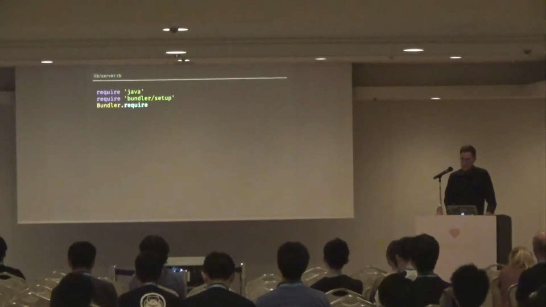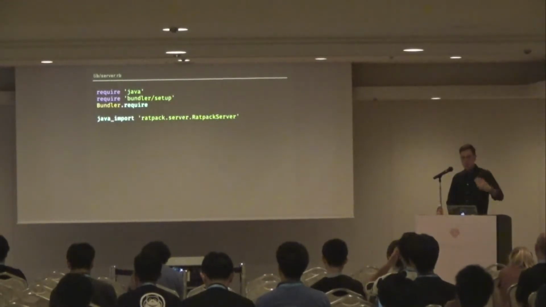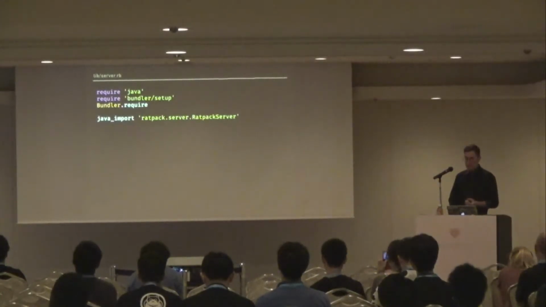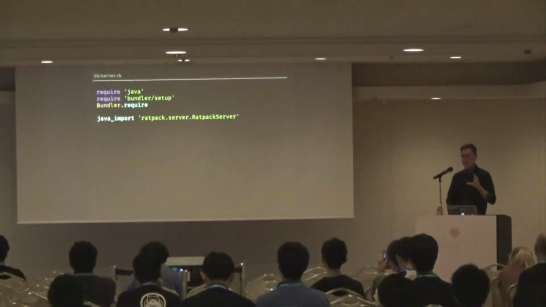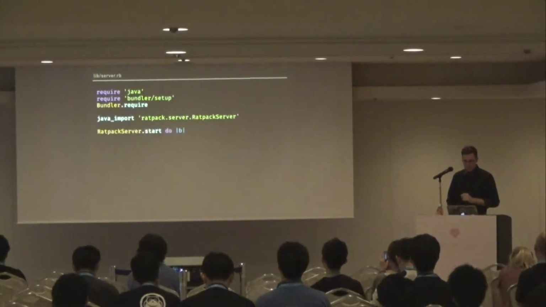Then we set up Bundler as normal, and because we're using JBundler, setting up Bundler is going to set up JBundler, which is going to put those jar files on our class path. And that allows us to use java_import, which comes from the JRuby standard library. It allows us to import the Ratpack server class, which is a Java class, but by java_importing it, we can now use it as if it were a Ruby class. So we can run RatpackServer.start.